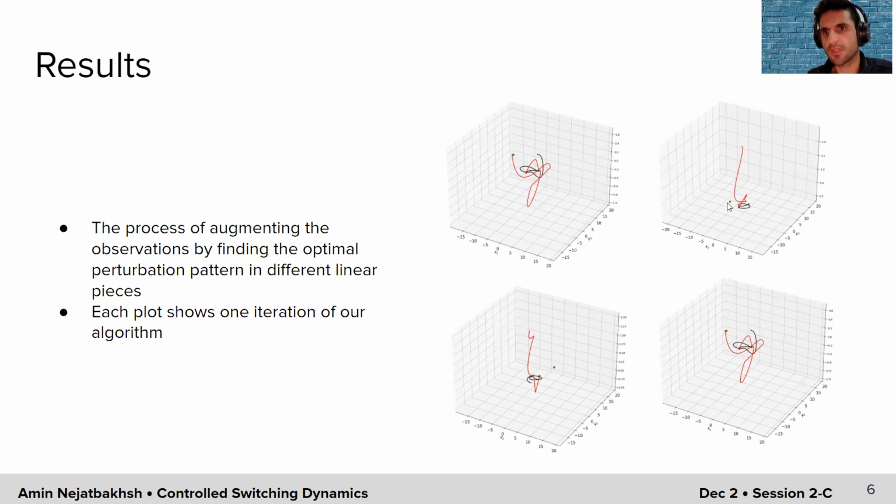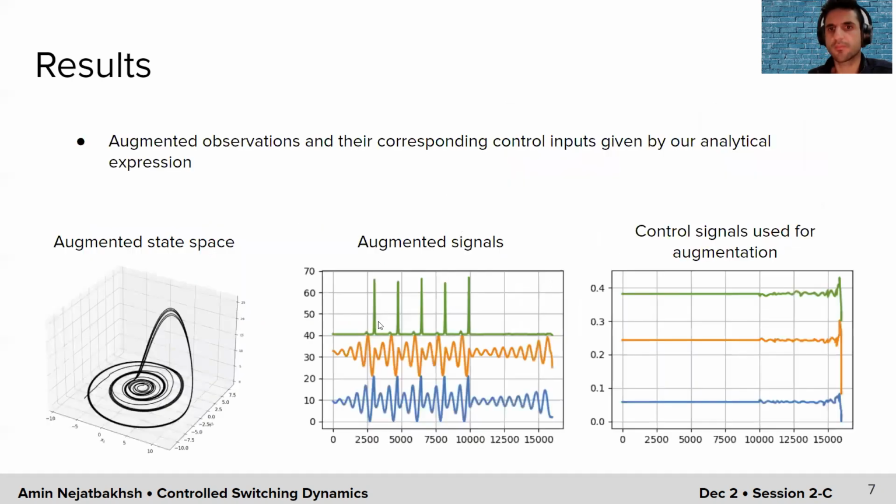The green point is the point that we want to control the state of the system towards, the red is the controlled linear system, and the black is when we inject the same control input to the nonlinear system. Ideally, if you have a perfect fit, we would want these to be on top of each other completely. But if they're not, every time that we find this control law, we're going to add it to the observations and refit the model.